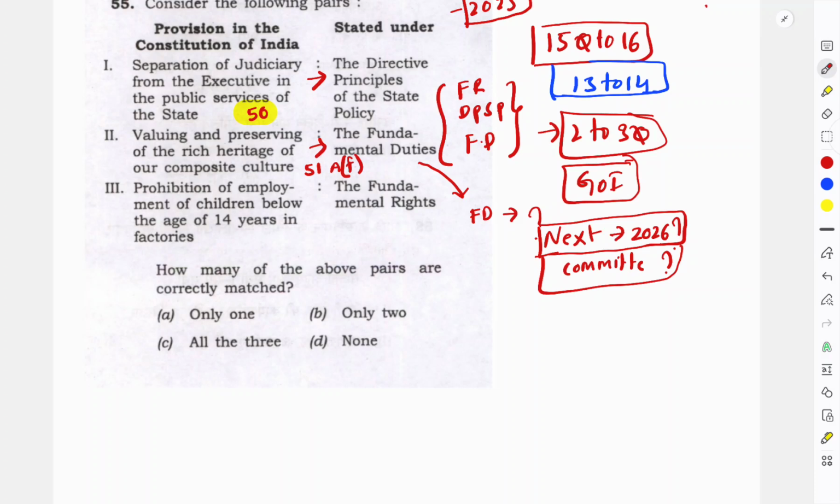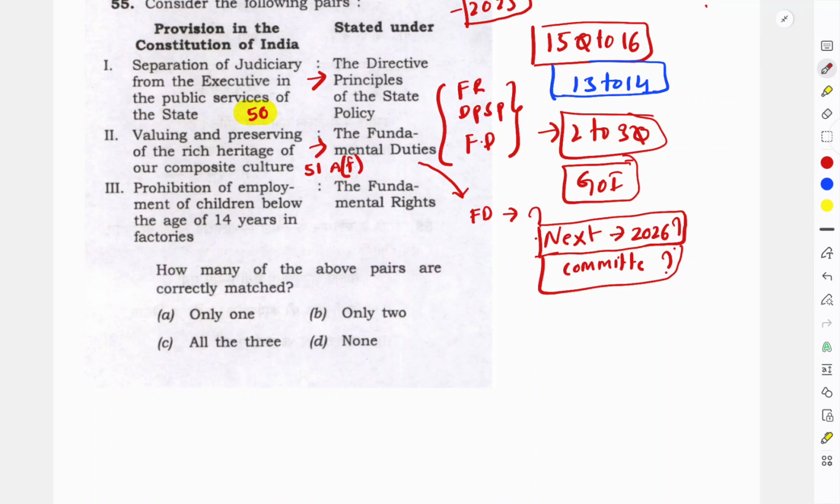I will give this question: which committee, and by which act it came. Next, they can also frame a question like, from the beginning of the Constitution of India, the fundamental duties are part of the Constitution, but they were not part of the Constitution initially. So this can be one more question they can ask from this topic, and you have to read and learn by heart all the provisions of the fundamental duties.